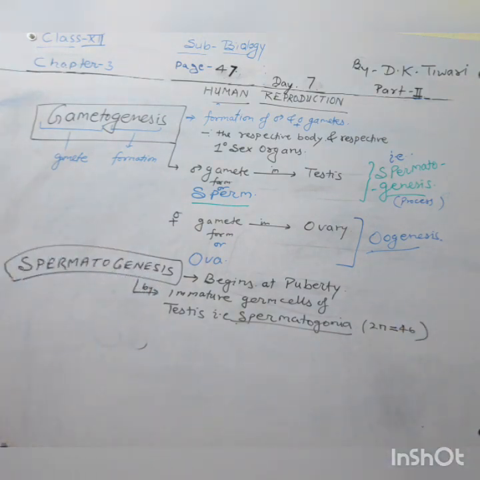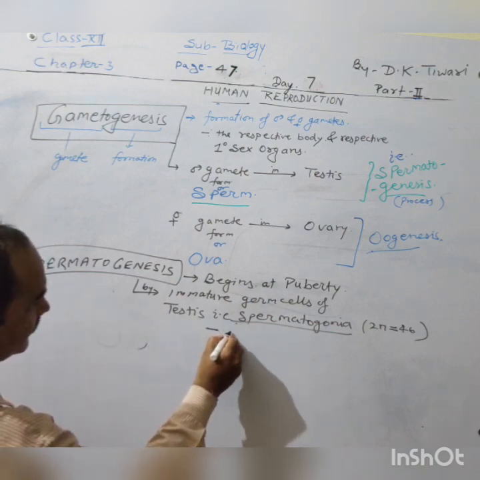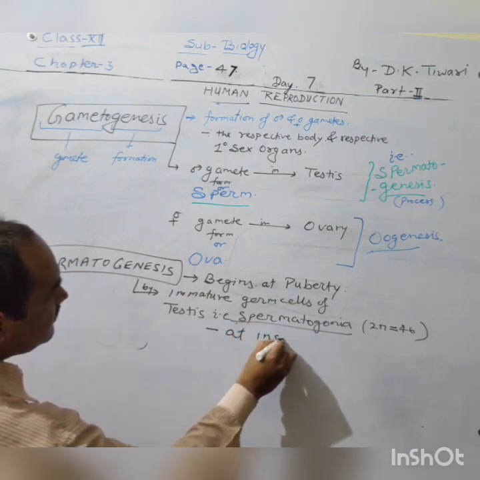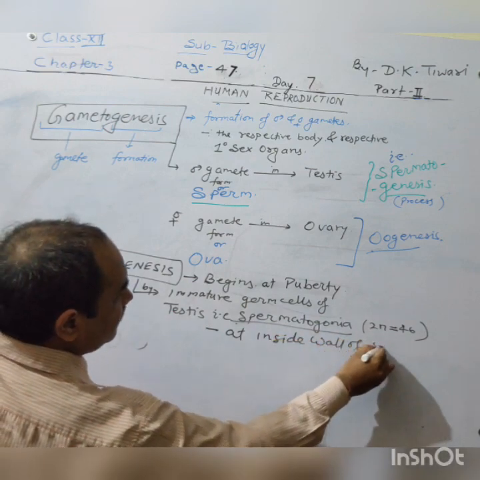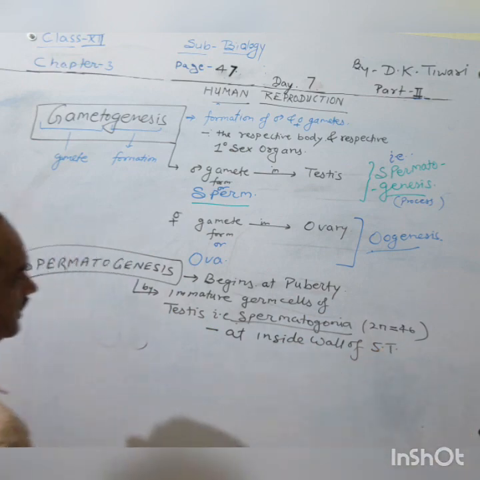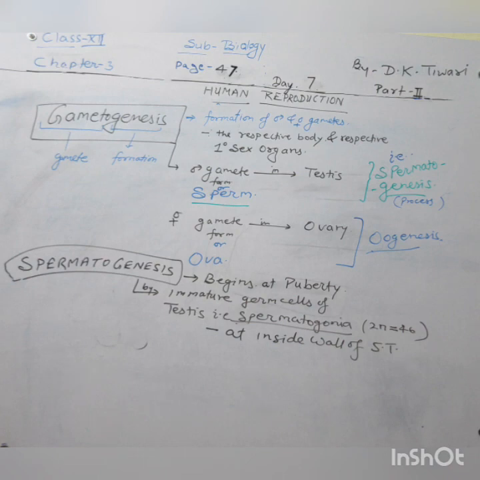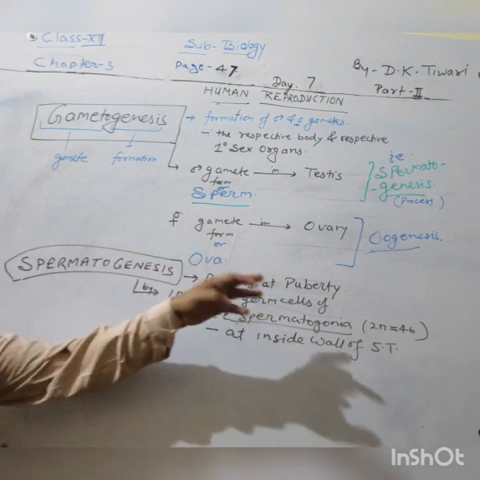So in the testis there is spermatogonia, which is basically present at the inside wall of seminiferous tubules. These are present at the inside wall of seminiferous tubules. So later we will see how the spermatogonia is involved and how it makes different types, how it makes the male gamete, that is